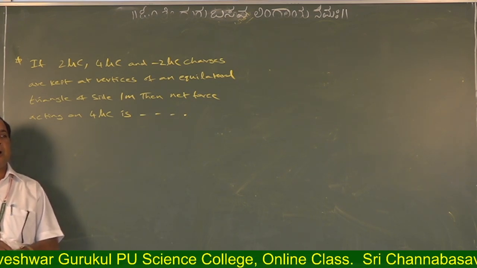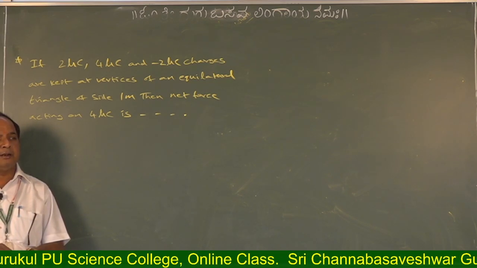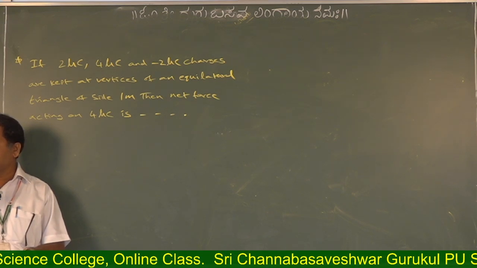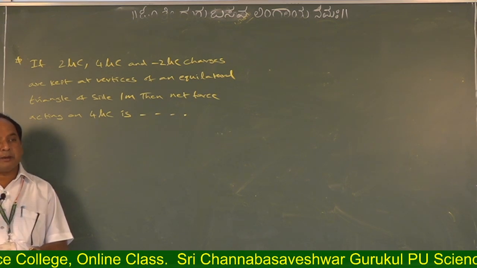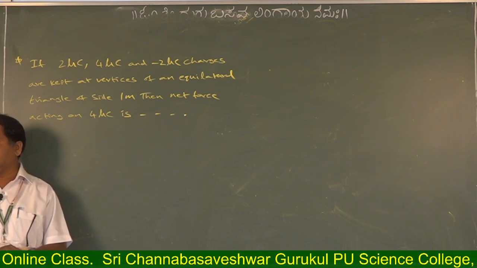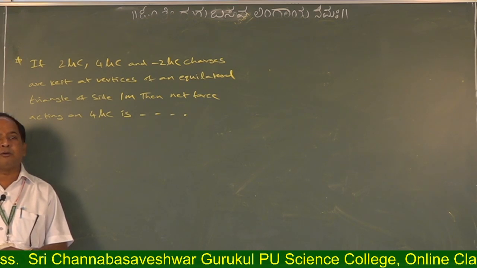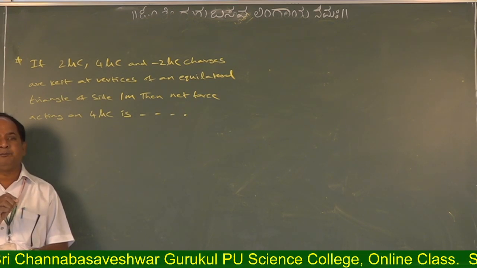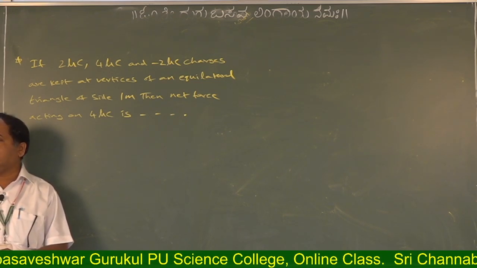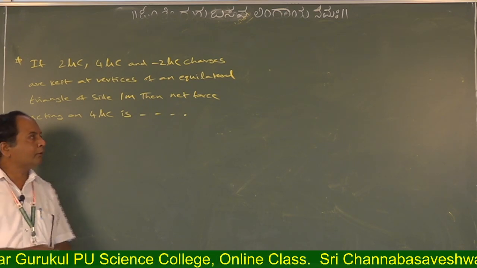On that charge, we should draw how many forces are acting and in which directions. Suppose 2 forces are acting there, then we should find the angle subtended between those 2 forces, and the resultant force we can find along the angular bisector of those 2.